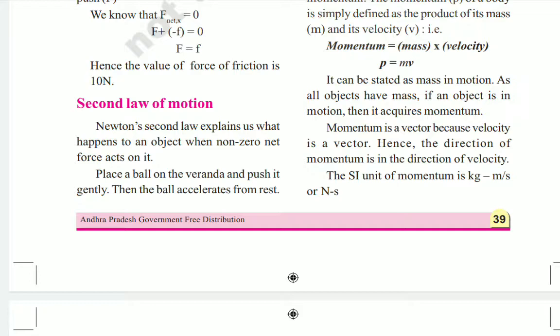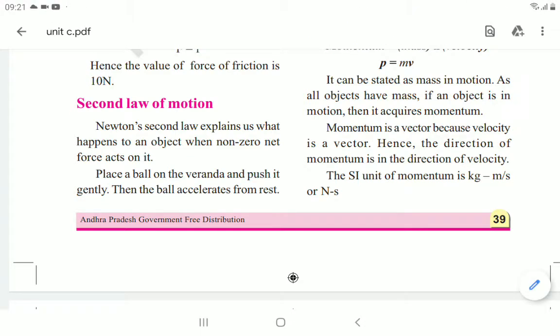Non-zero net force means some force we have to apply on the object. Then what happens to the object? Whenever we apply some force on an object, if it is at rest, it will change its position. If it is in motion, it will come to rest. Either way, it changes its position.